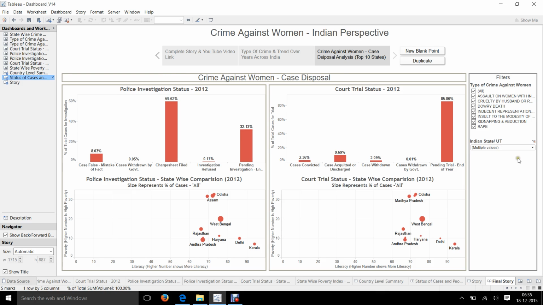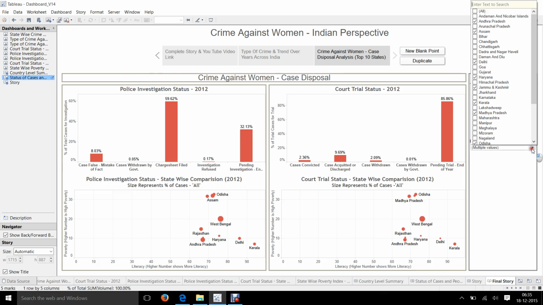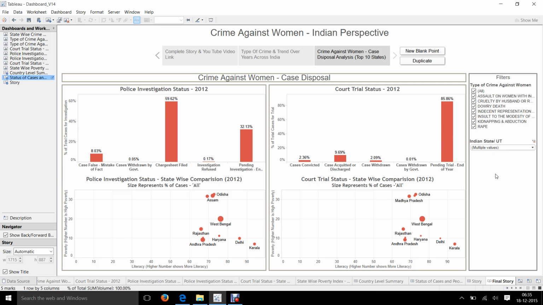We have also given the user the power to select the state of their interest. For now, we have pre-selected the top 10 states which we identified from the first dashboard. The user can also select the type of crime which he or she is interested in studying, and can gain insights out of the dashboard which we have created.